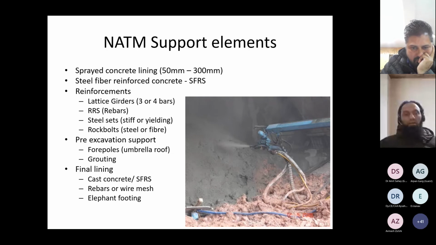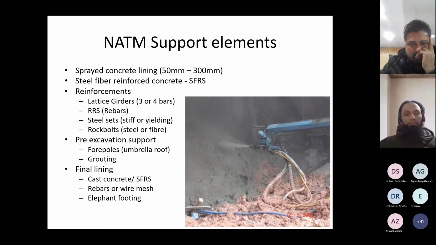Pre-excavation support, we'll see all of them in detail in coming slides. Where the ground is very poor and will not be stabilized by any support system, then we go for forepoling or piles, umbrella roof along the crown, and may also combine it with pre-excavation grouting to increase the stiffness and strength of the ground.